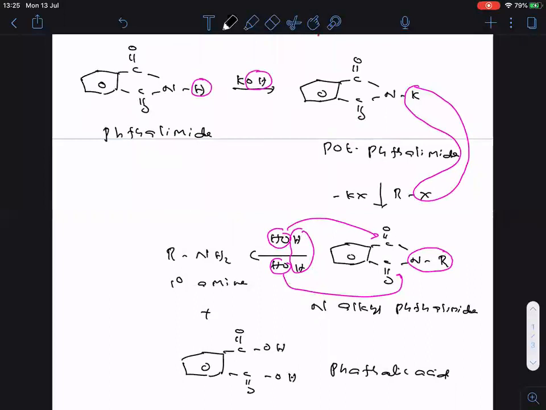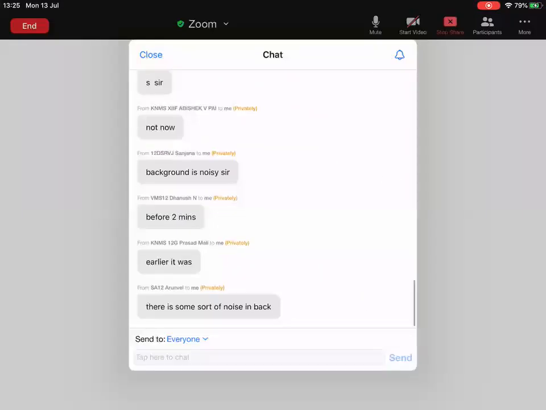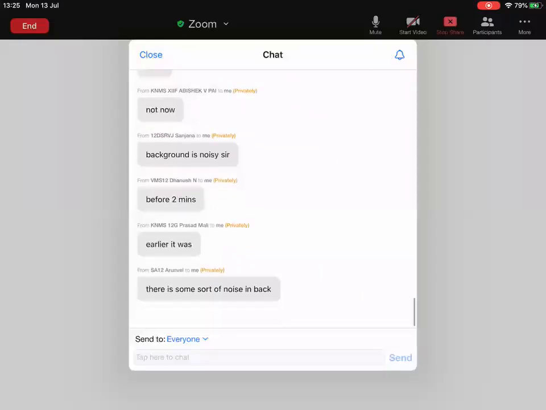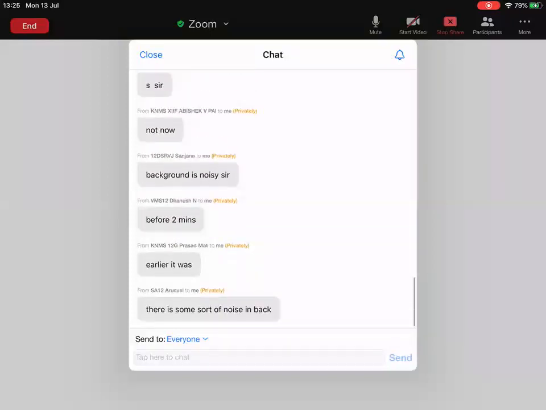Clear? So now tell me any doubts in this mechanism? Everyone please respond. Tell me, any doubts in this mechanism?